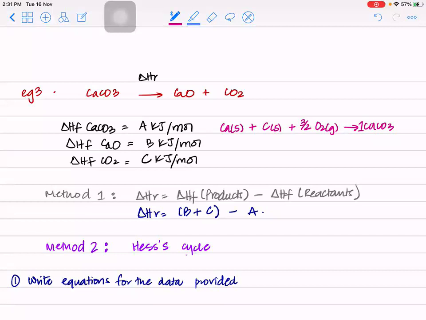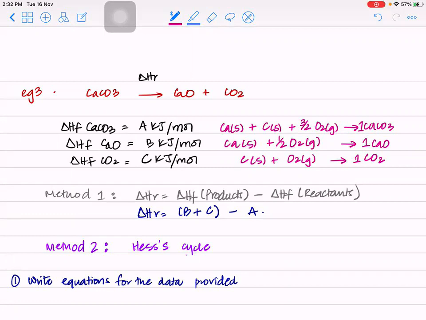Clear? Next up, calcium oxide. How will we write down the formation of calcium oxide? Calcium solid plus oxygen gas, and this would be half O2. We balance it. Formation of carbon dioxide, that would be 1 mole being formed from carbon solid, oxygen gas. So the first step is whatever is given to you, you need to write down the equations for that.